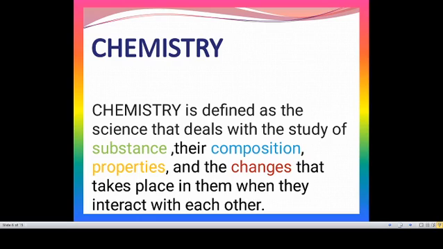So without our knowledge, day by day in our daily life there are lots of chemical reactions happening, and chemicals are used by ourselves in our daily life. In the morning, you wake up and start brushing your teeth, the toothpaste is made up of some chemicals, and you're using a plastic jug or plastic water bottle, which is also made up of plastics. You're eating jams, cakes, which are also made with some chemicals for preservation. So without our knowledge, every second there are a lot of chemical reactions happening around us.